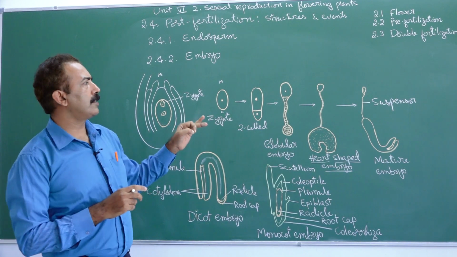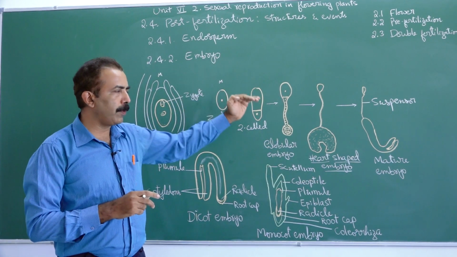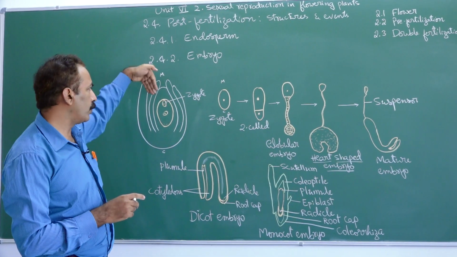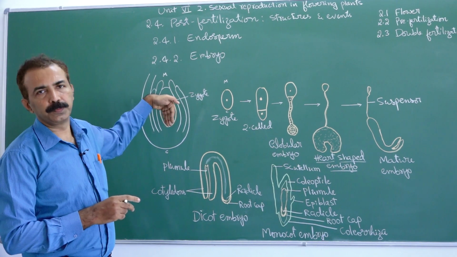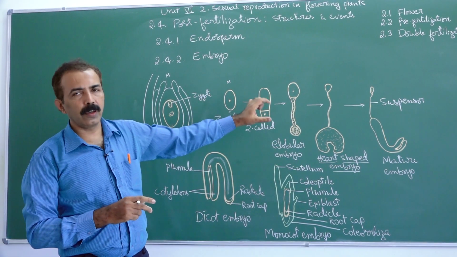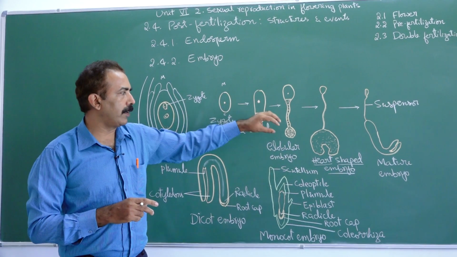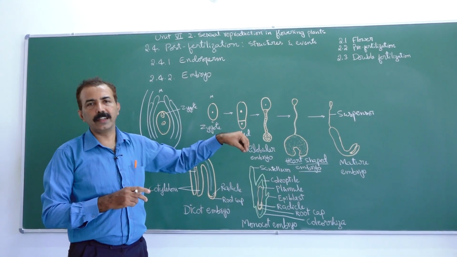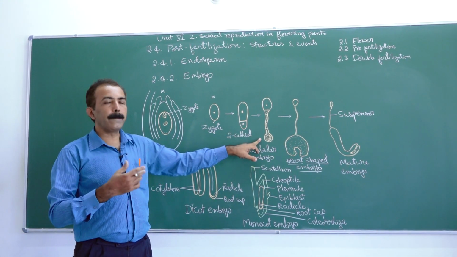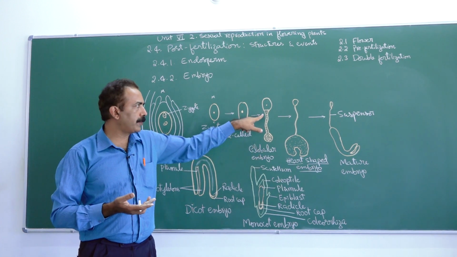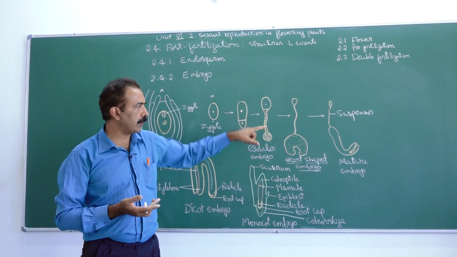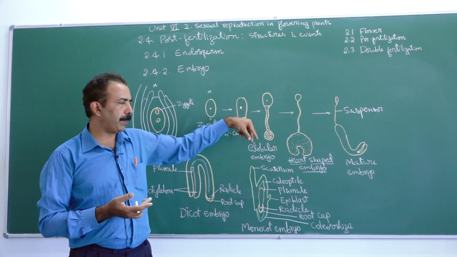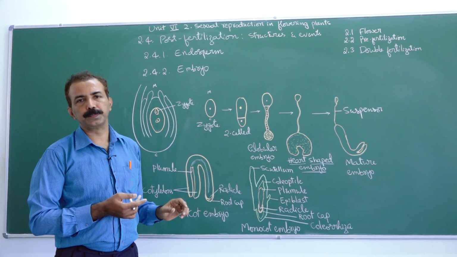Suspensor has a job of pushing the embryo deep into endosperm tissue. The longer the suspensor, the deeper the embryo gets located, thus it can be better nourished.